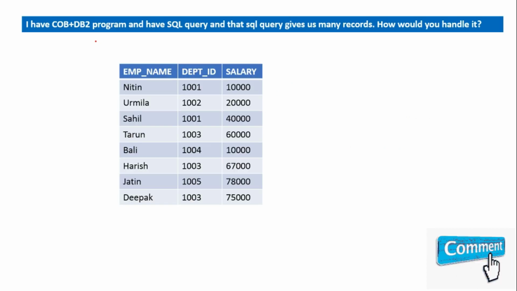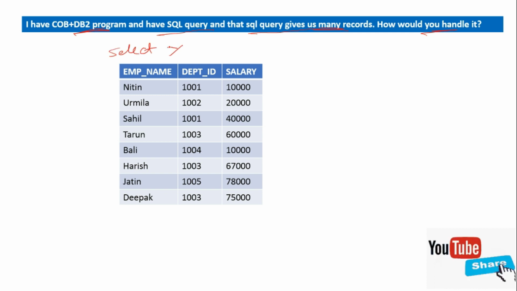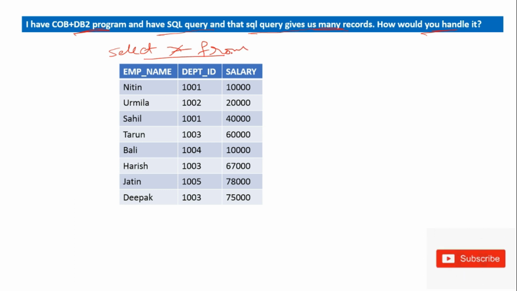And I have a COBOL DB2 program and it has an SQL query. That SQL query gives us many records. How would you handle it? Say I am fetching the data, select star from, okay. In the subquery, what you have written here is equal. So what will happen here?